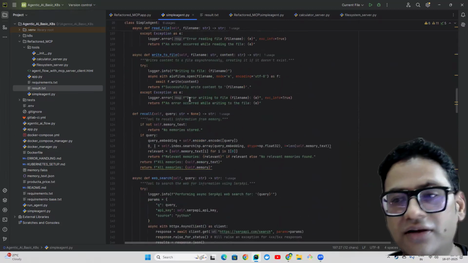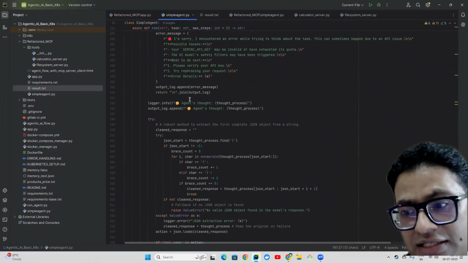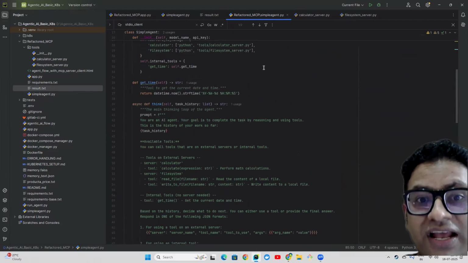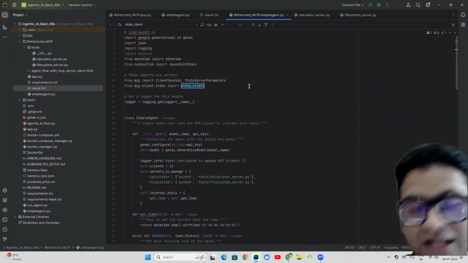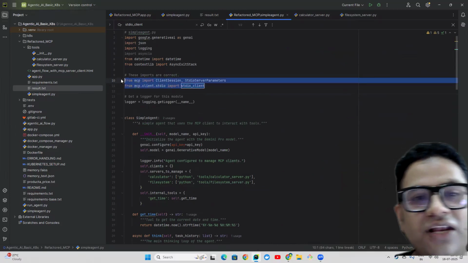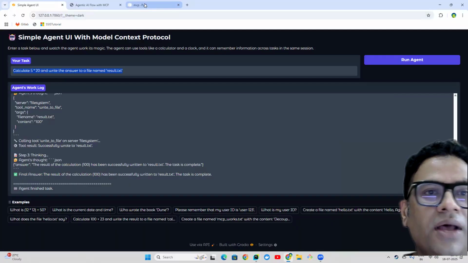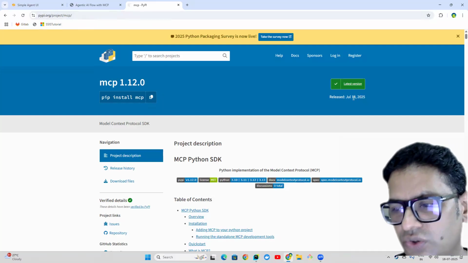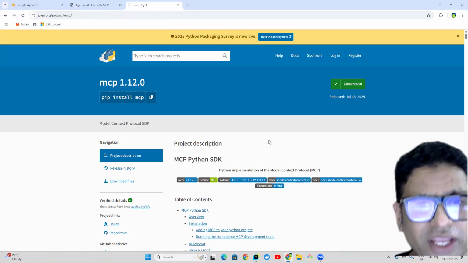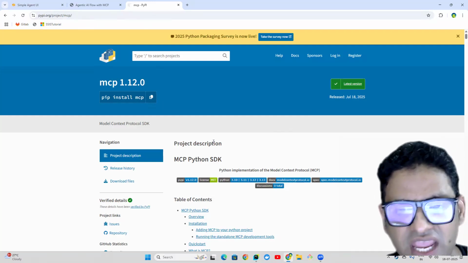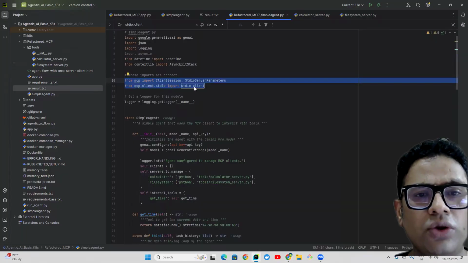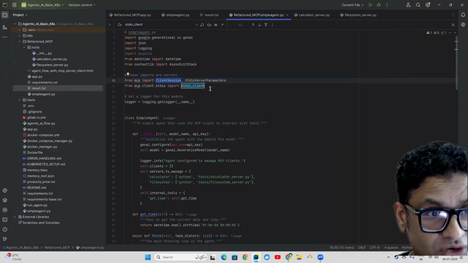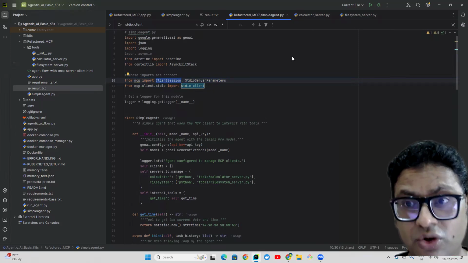So now you can see all the internal tool interaction in the same file. The agent is itself interacting with everything. Now, let me show you the new simple agent where I have implemented the MCP. The very first thing that comes to mind is what library we need. We need an MCP library; you can just search for MCP on PyPI. You will find this MCP, which was recently released on July 18th, which is today. Now what you need to do next is import the client session, because this is my agent and I just need a client. I'm not having any server component here. This is just to give you the sense, but I'm going to explain all these things.